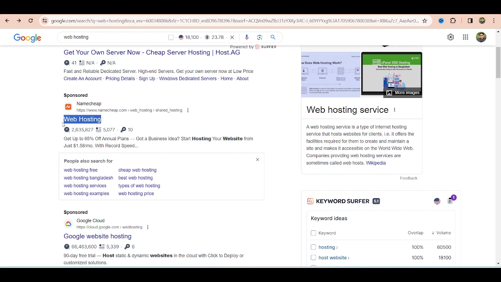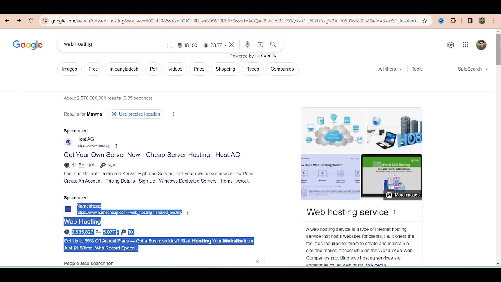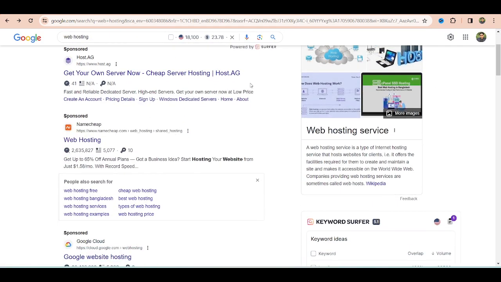So it's matched with the keywords I am searching, and that's why Google found this to be the most relevant ad on this search platform. Obviously the auction process is behind this, but that's also why the quality score is good, and why they are showing these ads at the top of the page. What is top of the page? We'll talk about it later, but right now let's just say this is the top of the page.